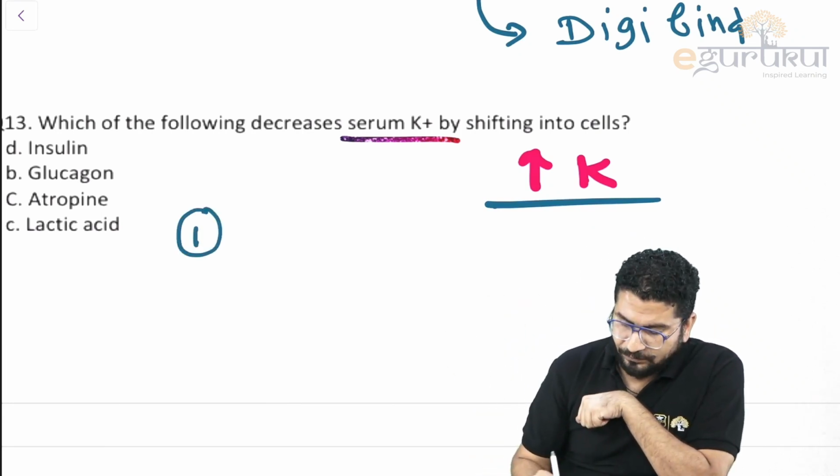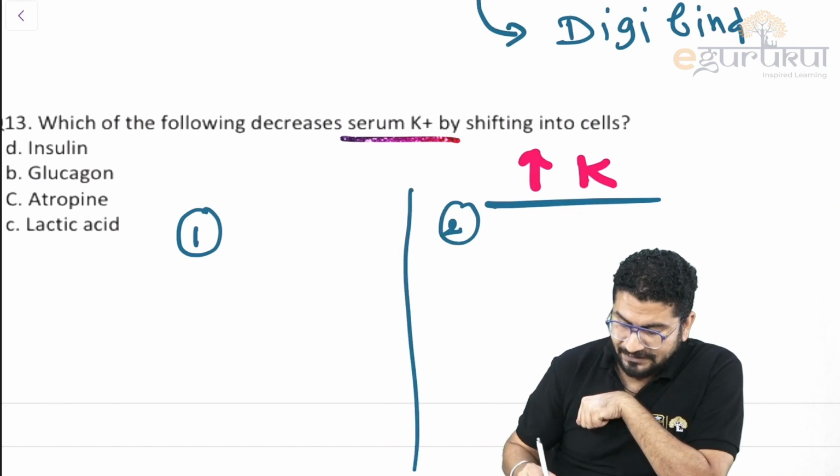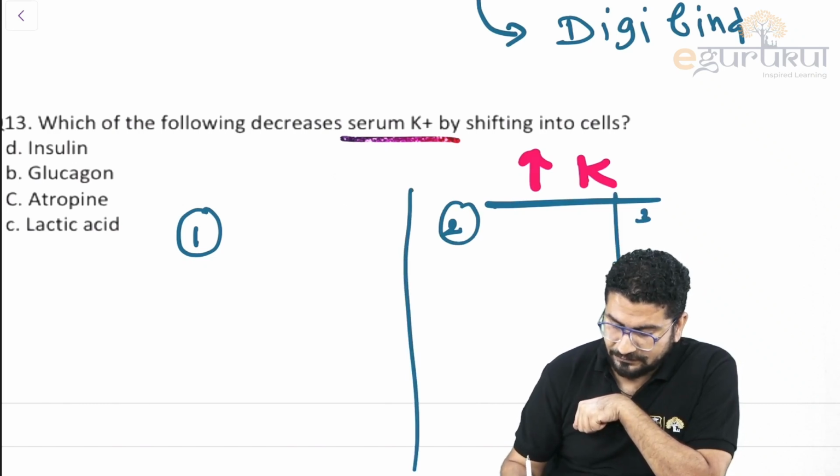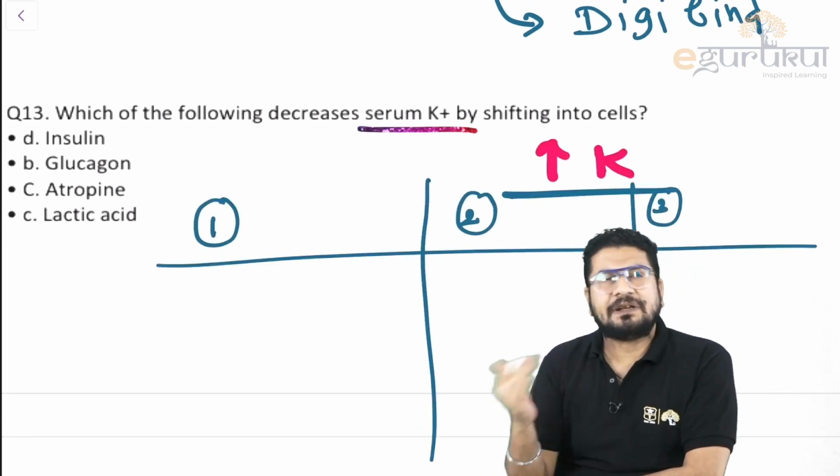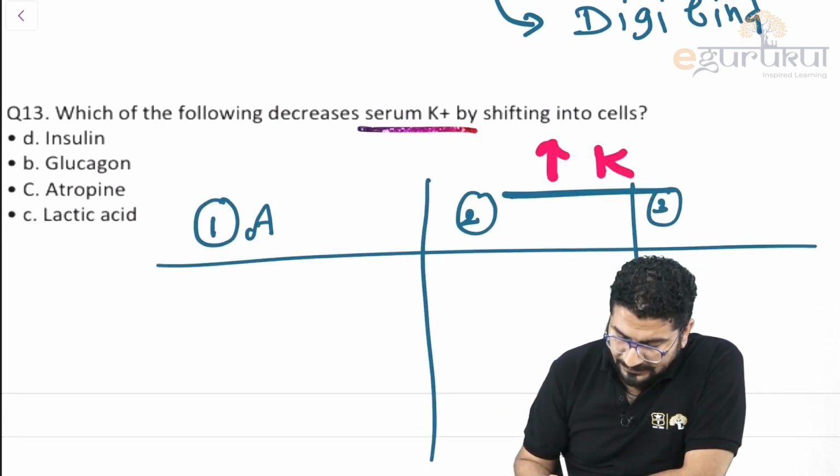So the treatment of hyperkalemia I can divide into 3 headings, or 3 divisions. First, I can give something that should antagonize potassium. So I can give something to antagonize.